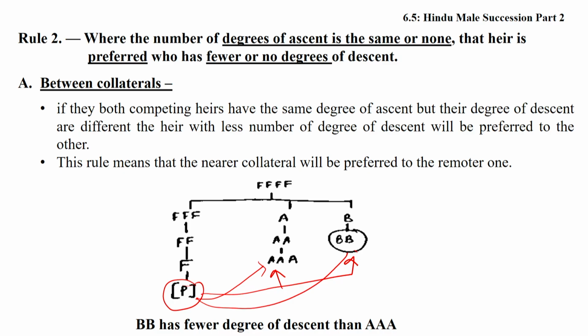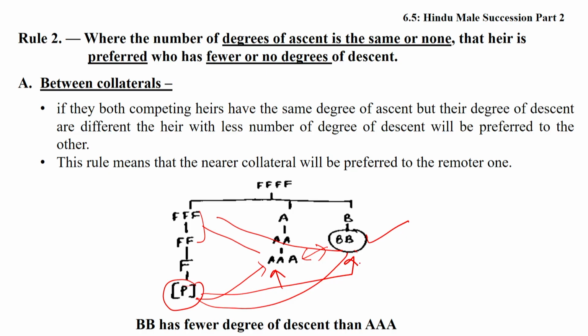Therefore, when the competition exists between two collaterals, BB and AAA, the nearer will prevail. If there is a competition between collaterals, the nearer collateral will prevail over the remoter. Friends, be careful: the competition between agnates or cognates, they are collateral in nature.